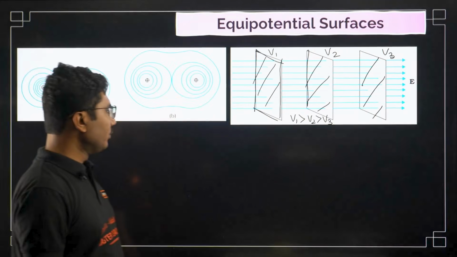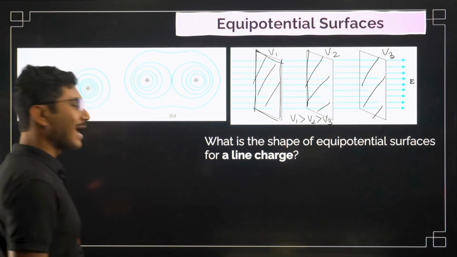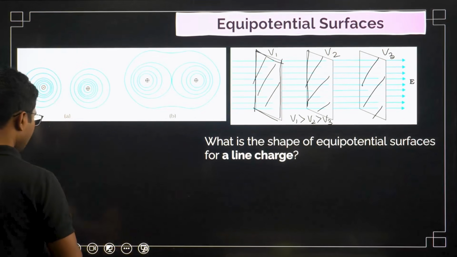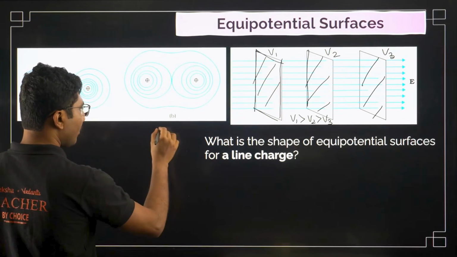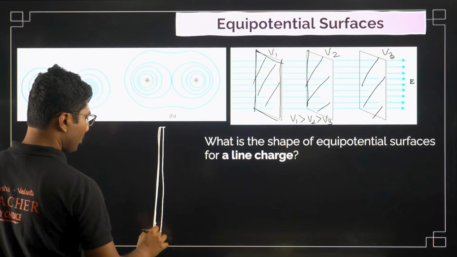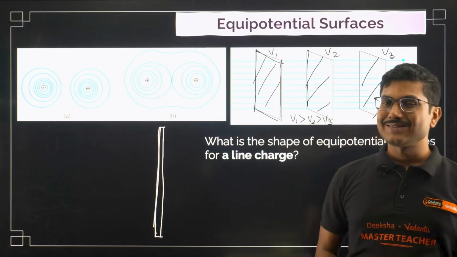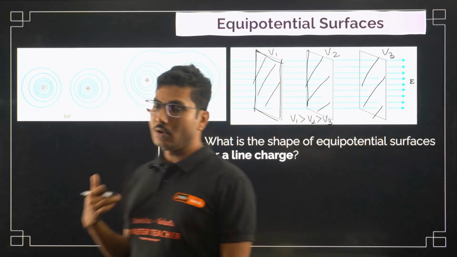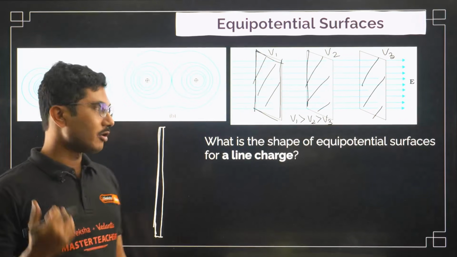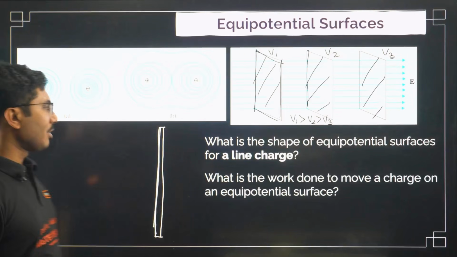Now let's continue. What is the shape of the equipotential surface for a line charge? If you are given a line charge, you remember we did it. What will be the shape of the equipotential surface? Answer this question in the comment below. This is a way to check if you are listening to me properly, whether you have understood the concept or not.